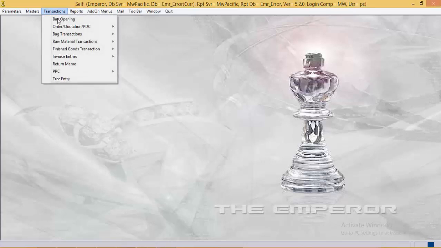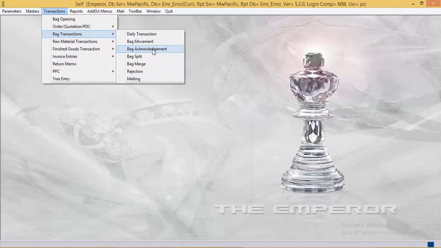Now we will look at the bag acknowledgement entry. In the system, for bag movement, there is a single entry. Either the bag issuing department or the receiving department does the entry of bag movement. If the issuing department is moving the bag to another department, the receiving department can acknowledge the bag.